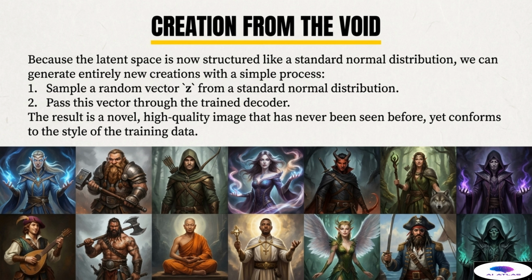Below are examples of character portraits generated by sampling random points from the VAE's latent space. Notice that every single face, figure, and costume is unique, but they all adhere to the consistency of the fantasy style the model was trained on. This is the definition of generative mastery, the ability to pull meaningful, brand new information directly from a random vector, confident that the decoder has learned a continuous, meaningful map of possibility.